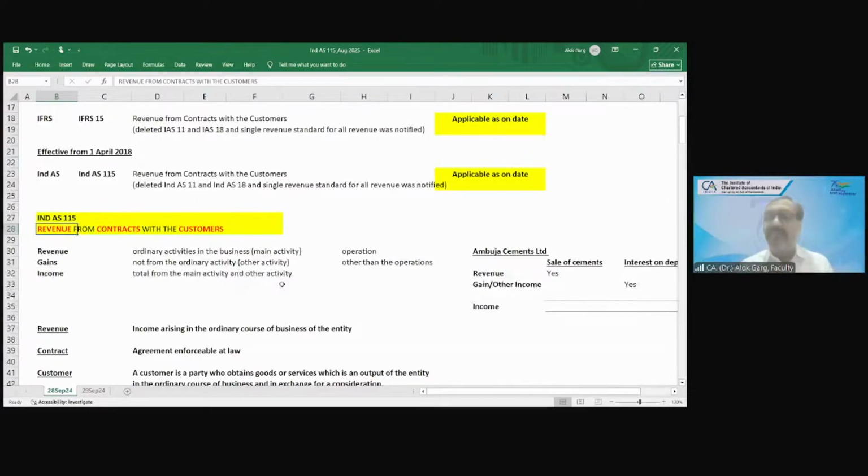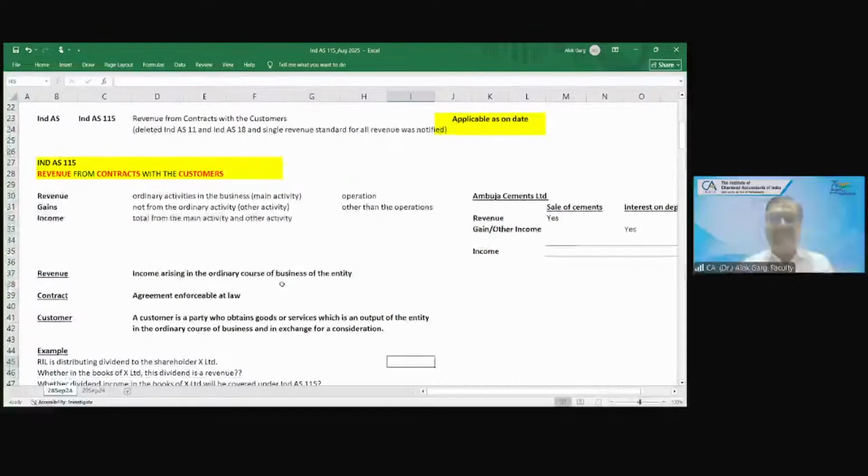And what is income? Income is the total from the main activity and the other activities. This is known as income. So in this standard, we are talking about revenue arising from the contract with the customer, revenue from contract with customer. So what is revenue? Revenue is an income arising in the ordinary course of business of the entity. Is that clear?